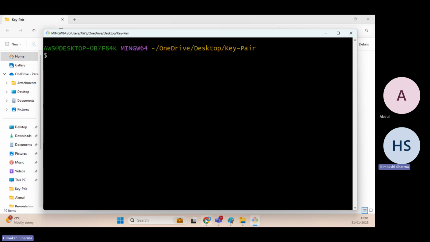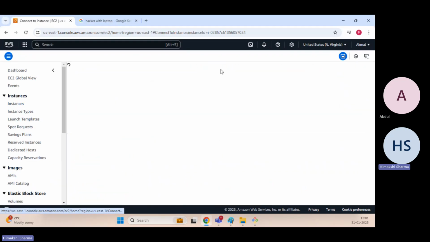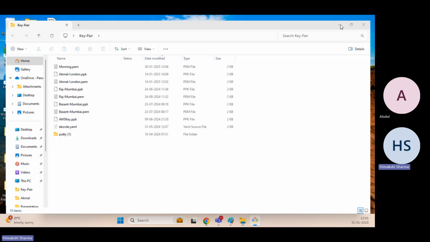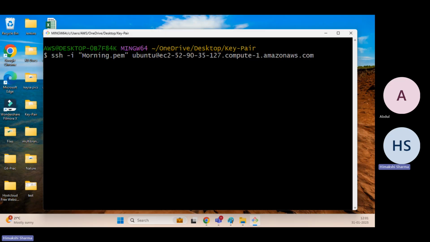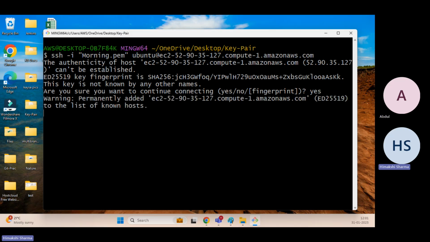Okay. So now to connect, we already have a way, which I told you yesterday. I can just click on connect. Here it is, SSH client. I will copy this and paste it. Now if I press enter, I should be able to connect with this particular EC2 instance. I will say yes, and I am in the EC2 instance.